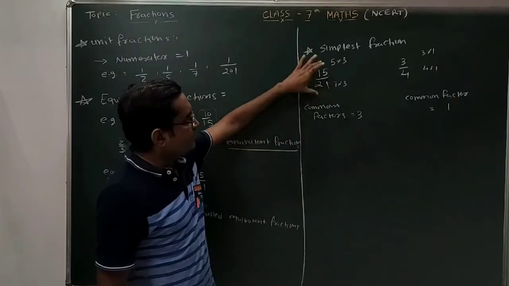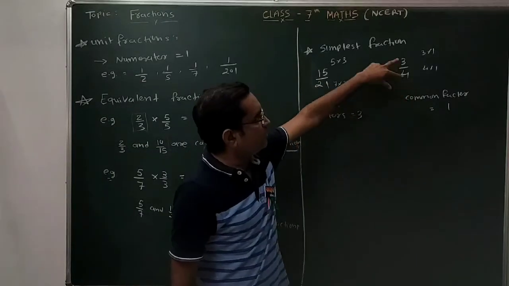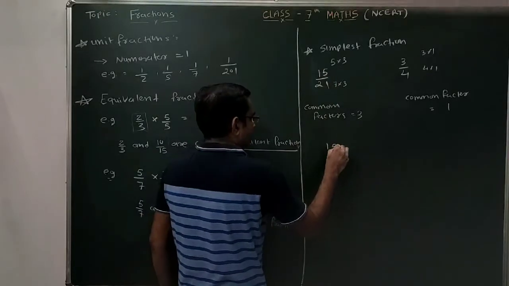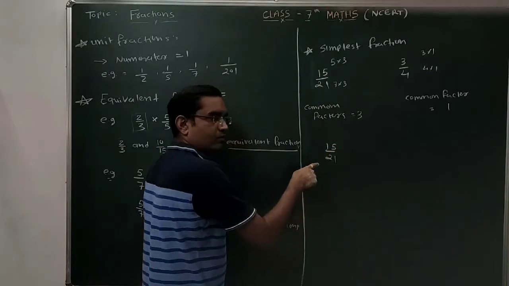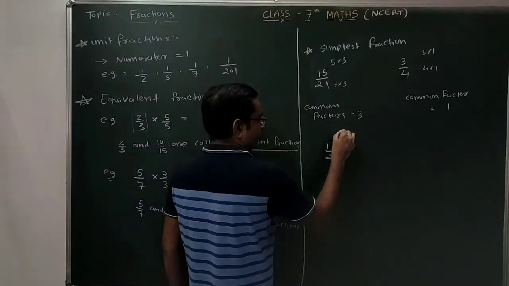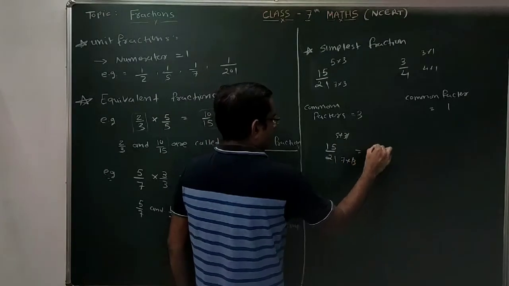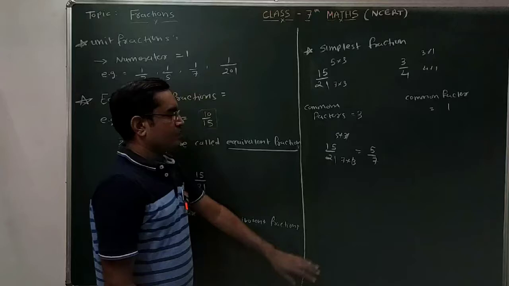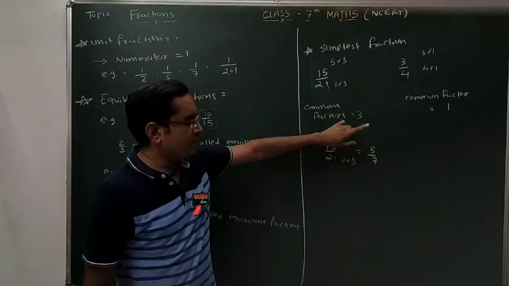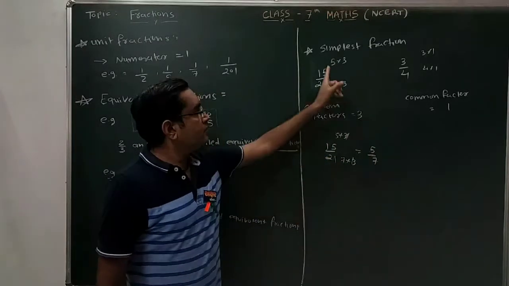That means this fraction is not in the simplest form, while here the common factor between numerator and denominator is 1. This is known as simplest form. That means if 15 by 21 is there, and if you can perform cutting, we call this cutting, simplification. 5 3s are 15, 7 3s are 21, 3 and 3 cut, so it's 5 by 7. Now for 5 by 7, the common factor between numerator and denominator is 1. So this is known as simplest fraction.